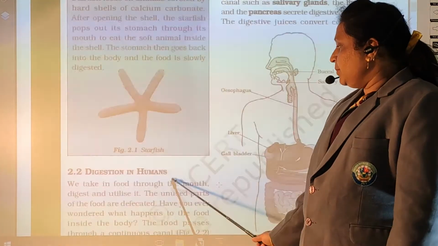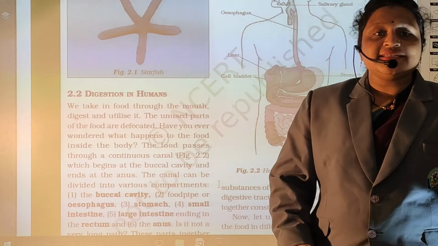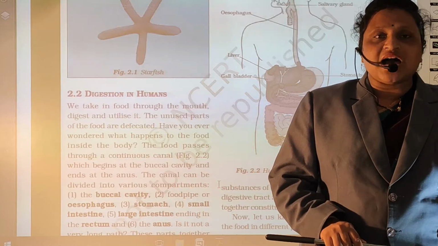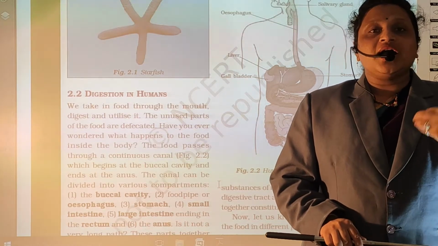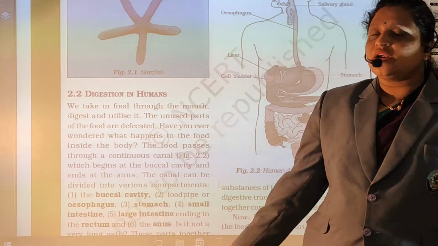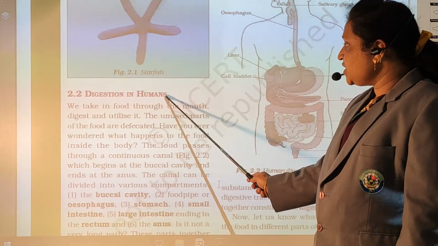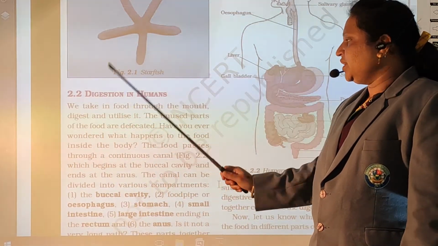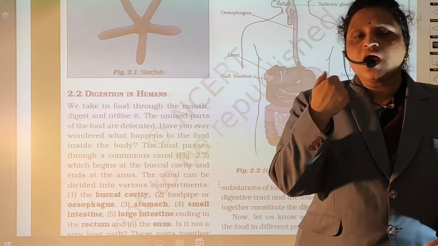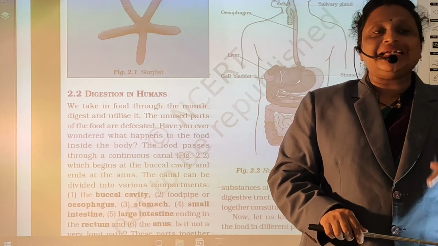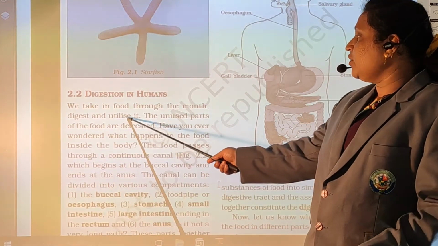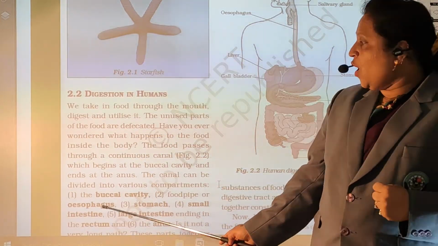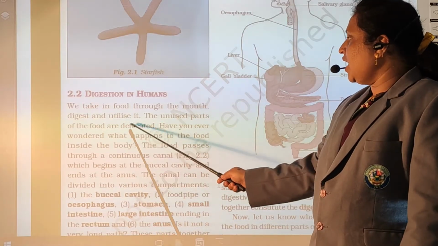So students, today we are going to start the digestive system in humans. Digestive system in humans means what happens after we eat food. खाना खाने के बाद उसका क्या होता है? And today we are going to see that. So digestion in humans: we take food through the mouth, digest and utilize it. After the food we eat, it gets digested and converted into fats in our body. Fat is an energy giving source in our body. The unused part of food is defecated.